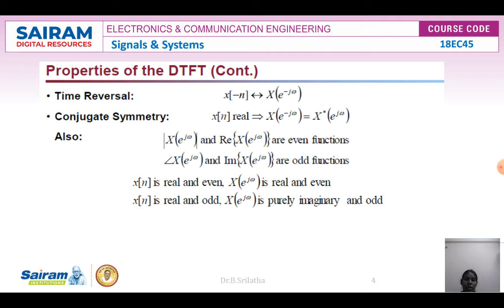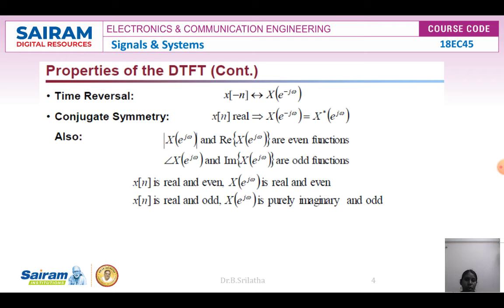Next one is conjugate symmetry. Consider x of n as a real signal. Then X of e power j omega, normally written as capital X of e power j omega, can be written with minus j omega as X star of e power j omega.